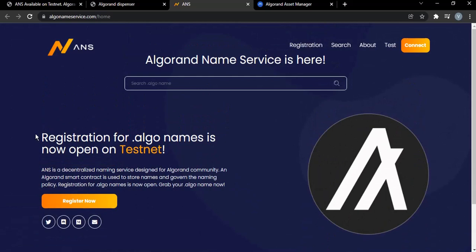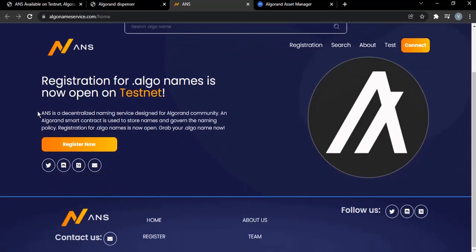So registration for .algo names is now open on testnet. ANS is a decentralized naming service designed for the Algo community. An Algorand smart contract is used to store names and govern the naming policy. Registration for .algo names is now open. Grab your Algo name now.